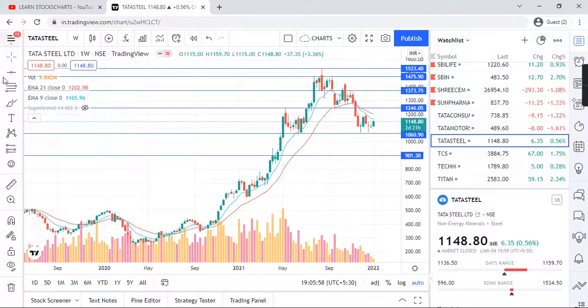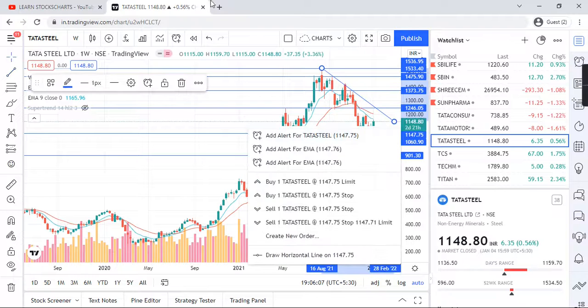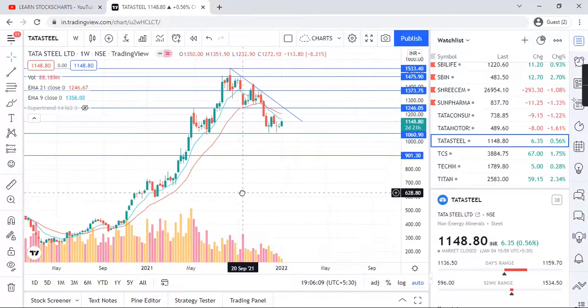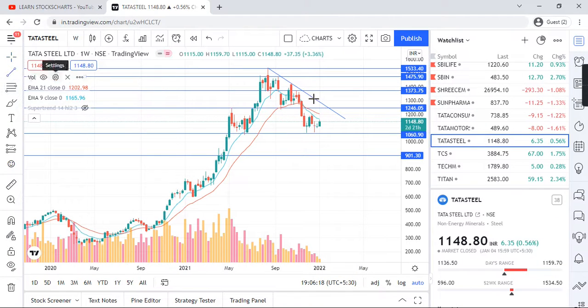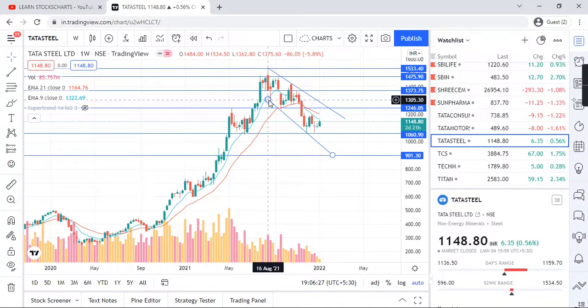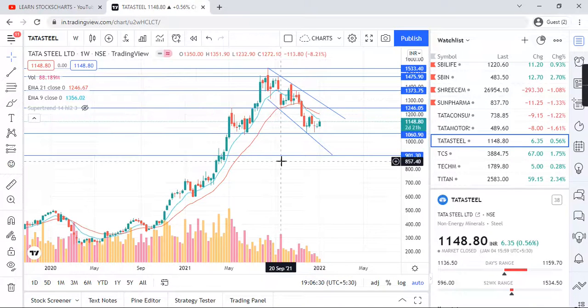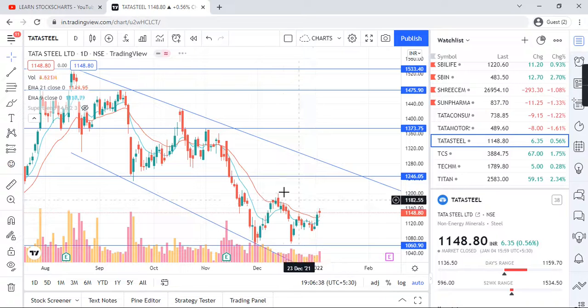Let's go into the weekly chart pattern. Weekly is something, see, I am able to see one trend line. This is the trend line. Let me correct it. Specifically this, and this is one more I am able to see. Fine. And to be specific from here, okay, let me go into the daily time frame.